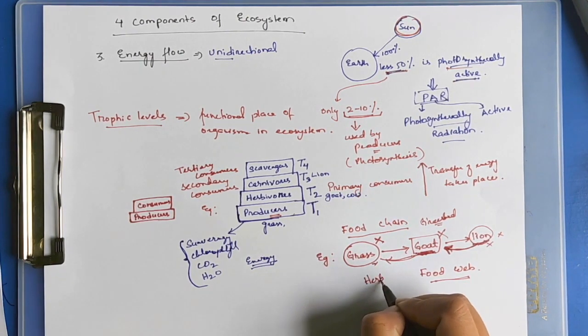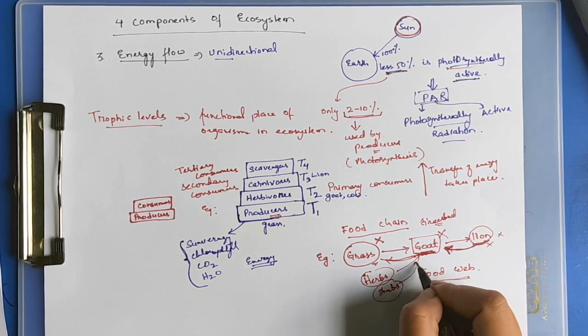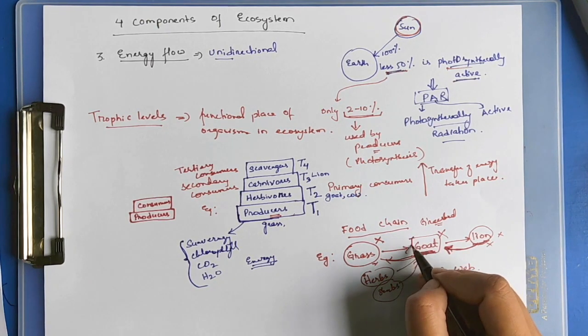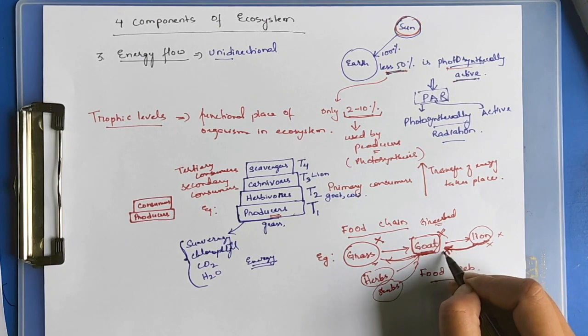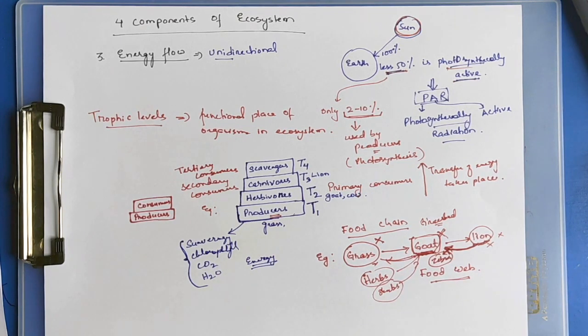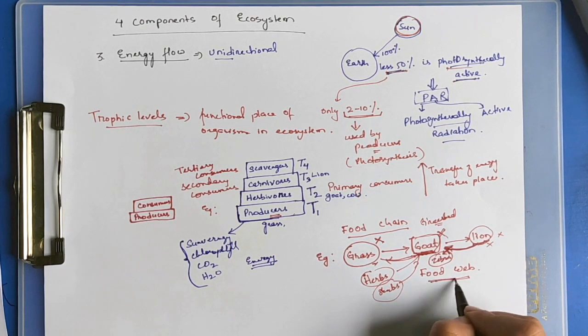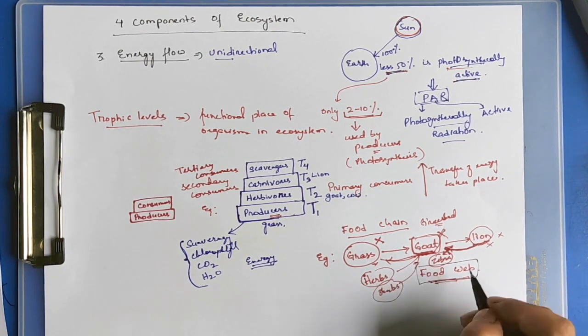They can still feed on herbs, plants, shrubs. If we kill all the goats, then the lion can still eat other animals like the zebra. So this whole interconnected food chains is known as food webs. In nature, it is the food webs which exist.